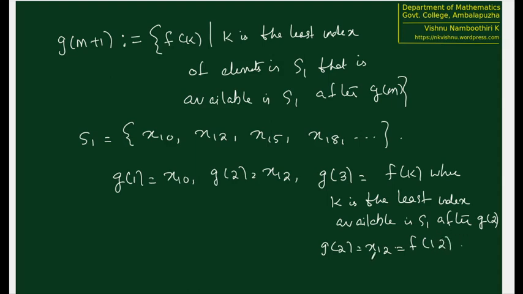So what is the least k remaining after 12? Least k in S1 after 12 is 15. So we take G of 3 to be equal to f of 15 equal to x15. So we have the labeling like this: G of 1 equal to x10, G of 2 equal to x12, G of 3 equal to x15, etc.